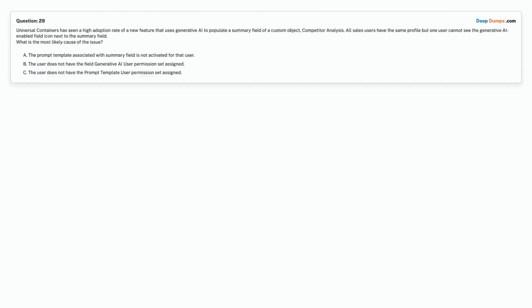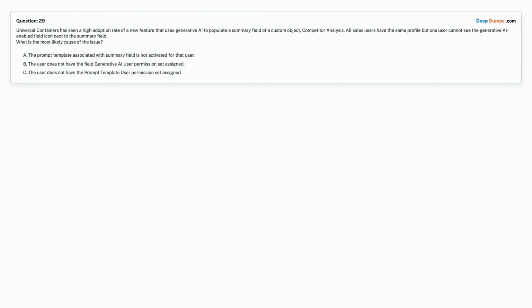Question 29. Universal Containers has seen a high adoption rate of a new feature that uses generative AI to populate a summary field of a custom object, competitor analysis. All sales users have the same profile, but one user cannot see the generative AI-enabled field icon next to the summary field. What is the most likely cause of the issue?